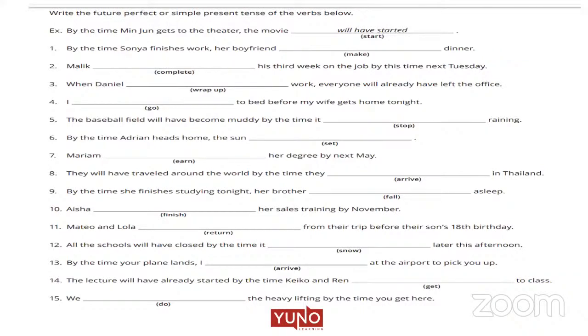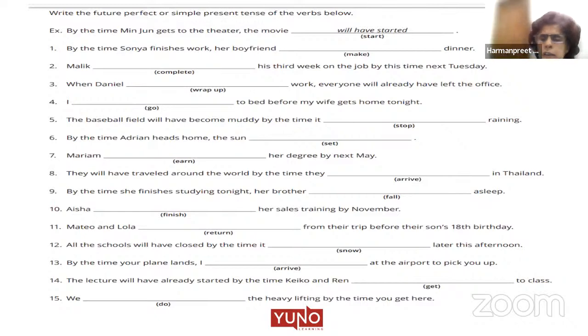Jyoti, can you do the 10th one, please? Aisha will have finished her sales training by November. Again, notice sentence number 10, one action. Aisha will have finished her sales training by November. Anjali, 11th, please. Ma'am, in the eighth one, arrive will remain the same because they is plural. Yes, because we have they, so we will not use S.